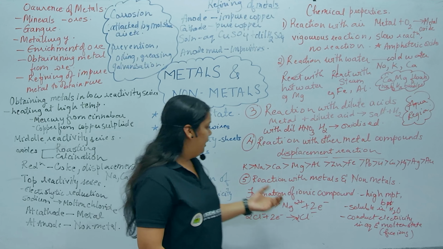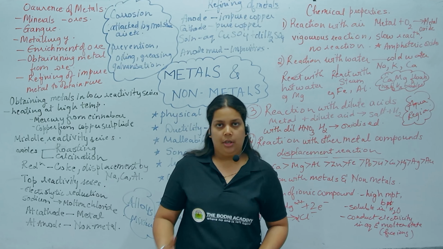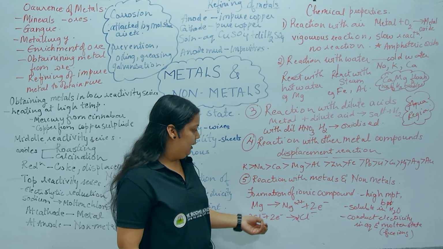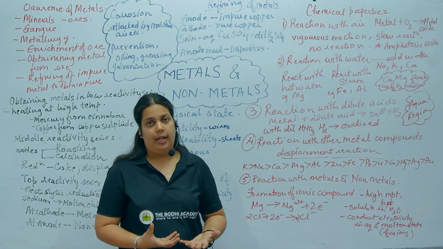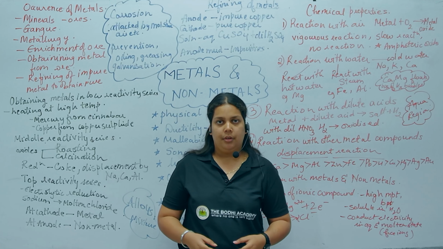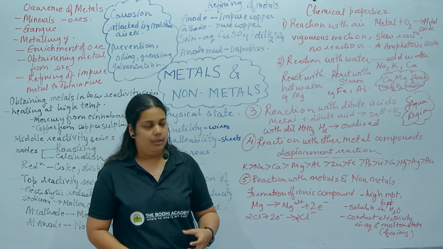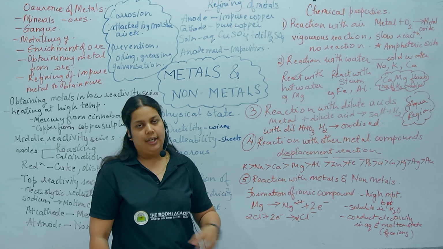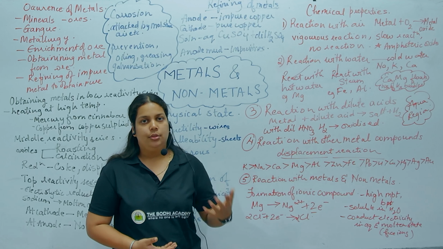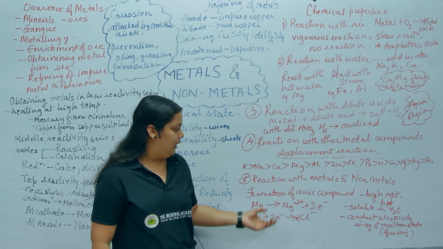Coming to the last one, that is reaction of metals with non-metals, you have the formation of ionic compounds. What are these ions, these ionic compounds that are formed? That depends on the tendency to lose electrons or gain electrons. Metals tend to lose electrons because they have extra electrons and attain octet by losing them. An example is magnesium, which has 2 electrons in its outermost shell. Sodium has 1 electron in its outermost shell. So it is easier to lose that electron rather than gaining 7 or 6 electrons. So they tend to lose electrons.